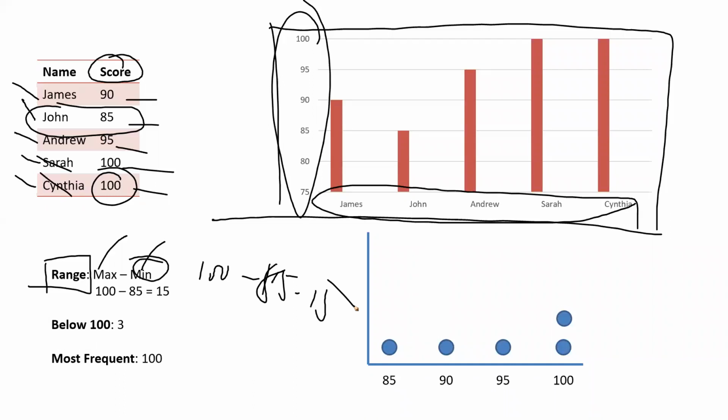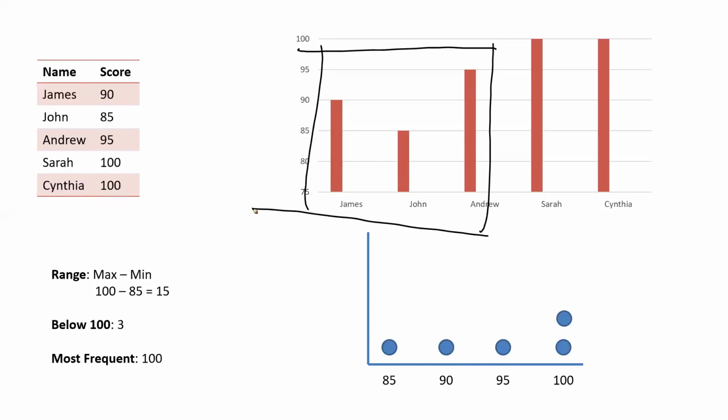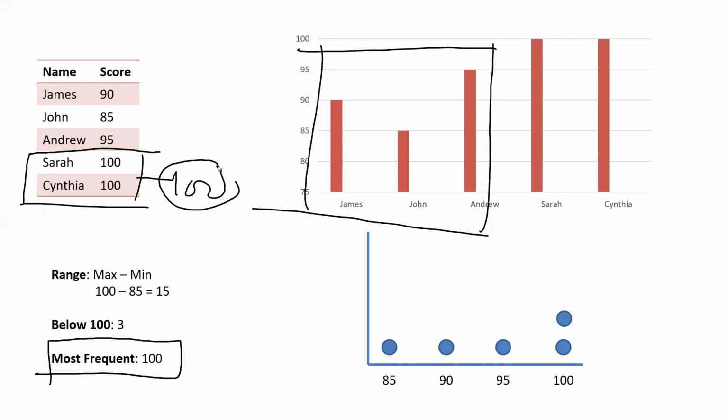Now from here I can also analyze a lot of other information. Let's say if someone is asking how many students are less than 100. I can clearly say that there are 3 students which are less than 100. Most frequent: what are the most frequent marks? Sarah and Cynthia got 100 marks, which is most frequent. Out of 5, 2 are 100.